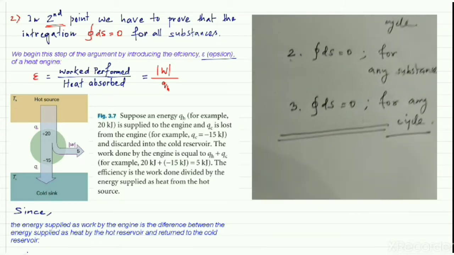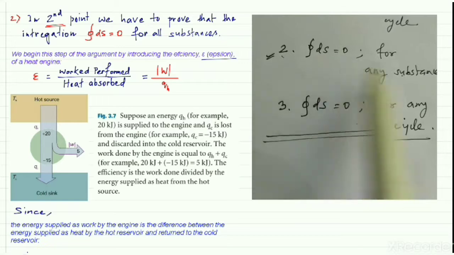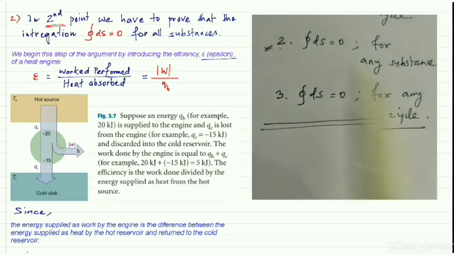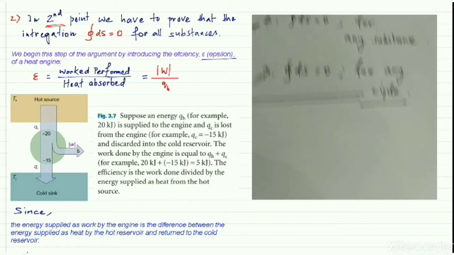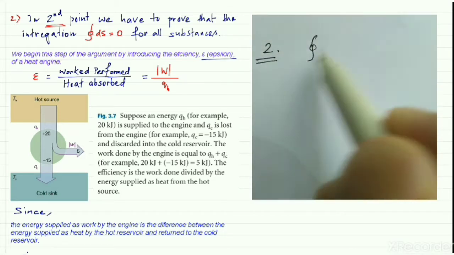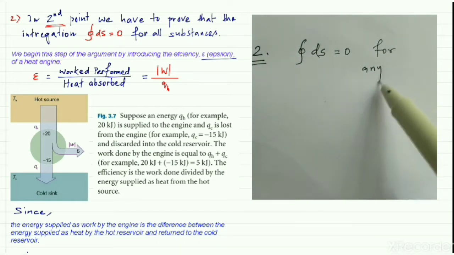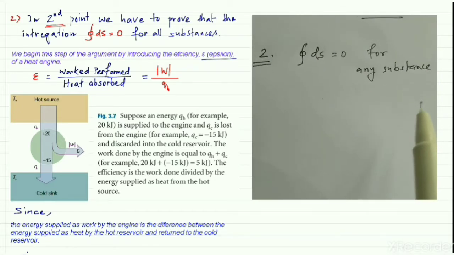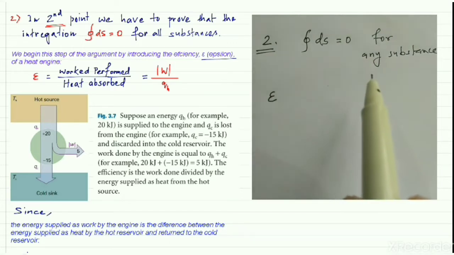So let us discuss point number 2, that the entropy is a state function for any substance. Let us discuss this one first, and then we're going to move to the third one. The second point is that the cyclic integration of ds is equal to 0 for any substance. To prove this, we're going to use the concept of efficiency of a machine.